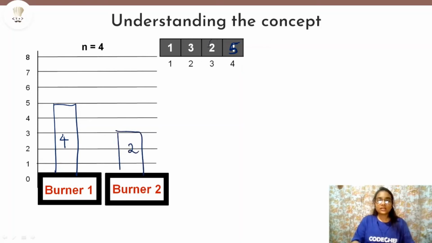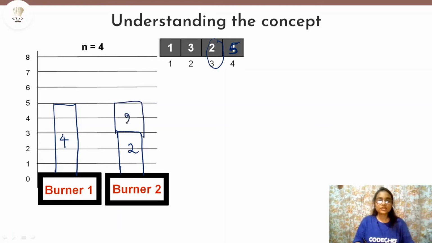Now we have the third highest dish, taking 2 minutes. So we will place it on the burner which has some vacancy left. Here burner 1 is occupied till 5 minutes, but burner 2 is only occupied till 3 minutes. So after 3 minutes it will be vacant, so we will place the dish here.